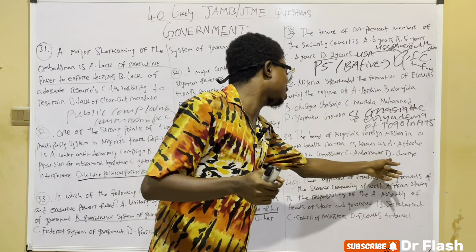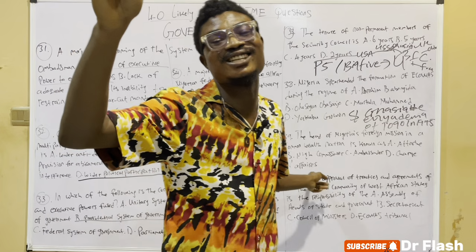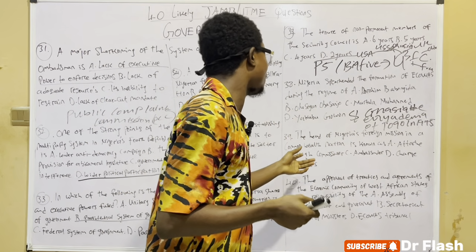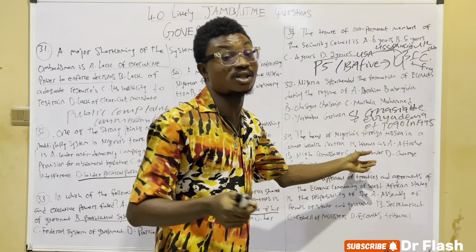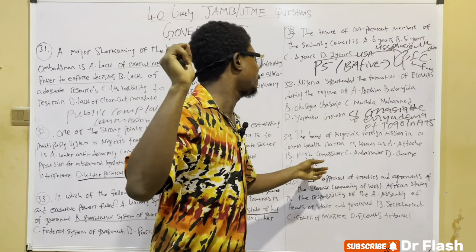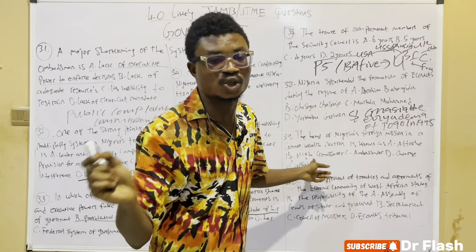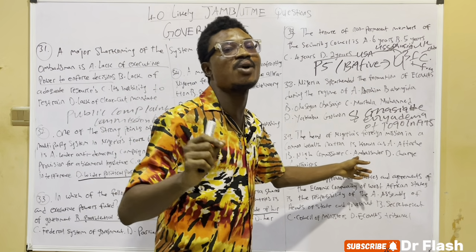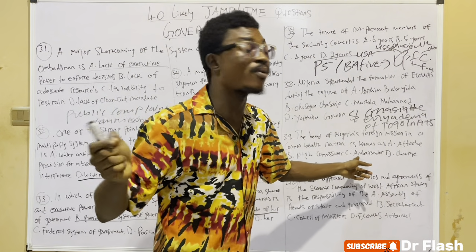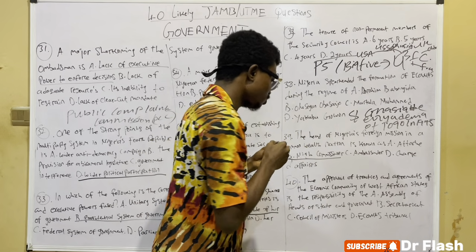Then who is a chargé d'affaires? Chargés d'affaires are diplomatic officers too. So you should take note that high commissioner and ambassador are two different things. A high commissioner is a diplomatic officer in a Commonwealth nation. But an ambassador heads a diplomatic mission or office in a non-Commonwealth nation. So the right answer to pick here is high commissioner.